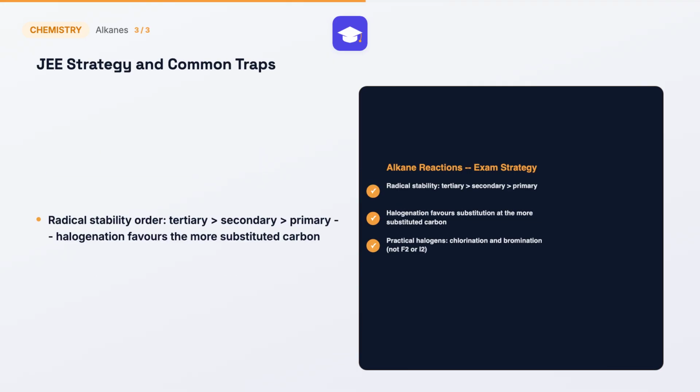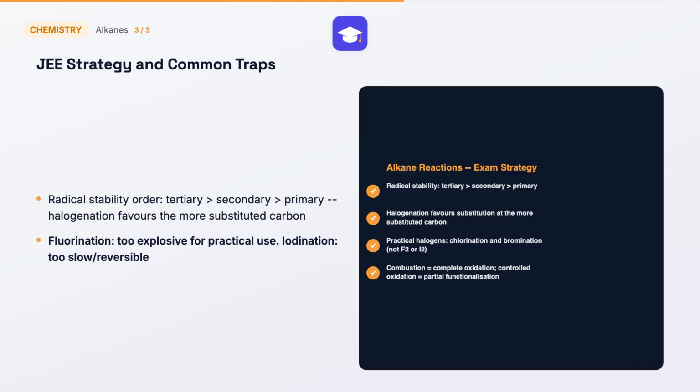The frequently tested halogenation product, when multiple types of hydrogen are present, follows the order of hydrogen replacement: tertiary greater than secondary greater than primary, since a more substituted radical is generally more stable. So preferential halogenation places the halogen at the more substituted carbon position.